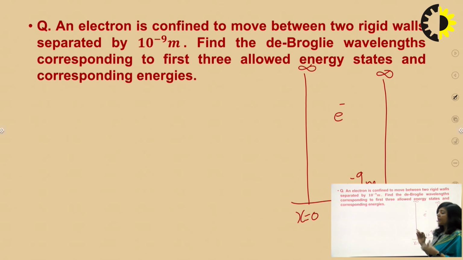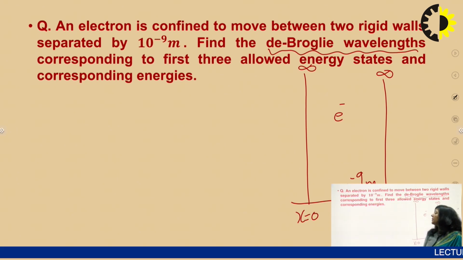So the particle is confined between 0 and a, in this box of width 10 raised to power minus 9 meter. Now the question is, we have to find the de Broglie wavelengths corresponding to the first 3 allowed energy states, and we also have to find the corresponding energies. The meaning of allowed energy states is that when a particle is trapped in this box, the particle will exist in certain energy states. The energy of those states is fixed, as well as the wave function of those energy states.